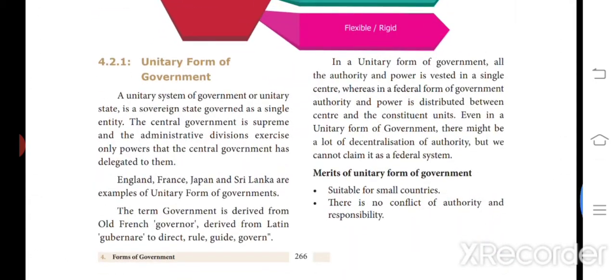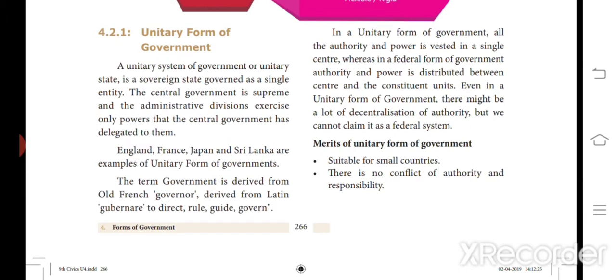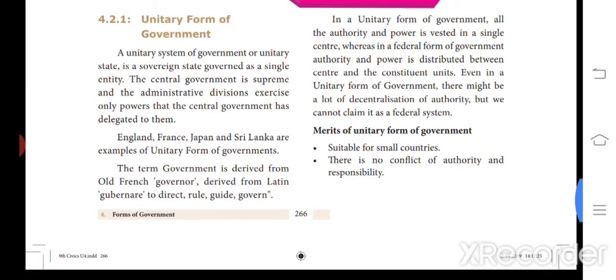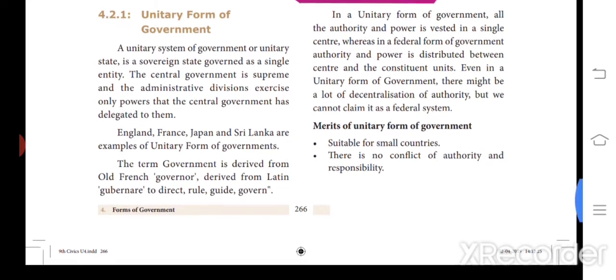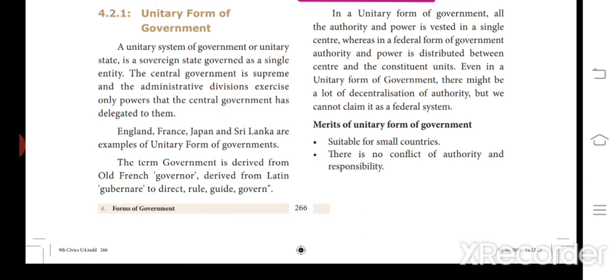a unitary state is a sovereign state that is governed as a single entity. Here, the central government is supreme and administrative divisions exercise only the power that the central government has delegated to them. That means the single supreme power is called the unitary form of government. That single government alone has the power to take any decisions and apply them to the country.